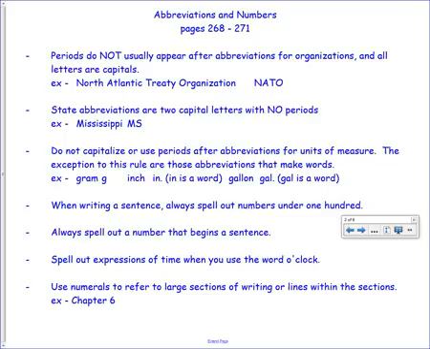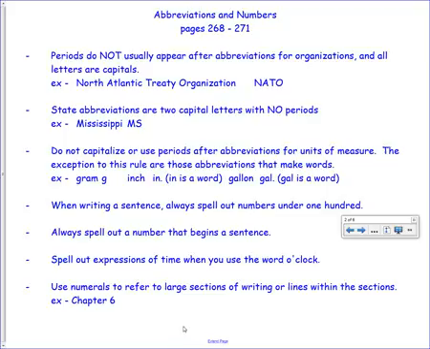Do not capitalize or use periods after abbreviations for units of measure. The exception to this rule is those abbreviations that make words. So for example, gram is just G. Inch becomes IN period because in is a word. Gallon becomes GAL period because gal is a word.